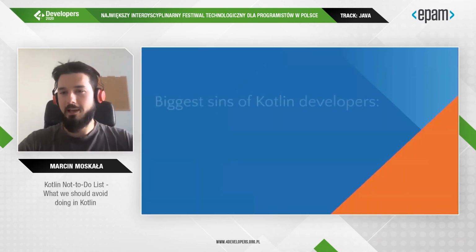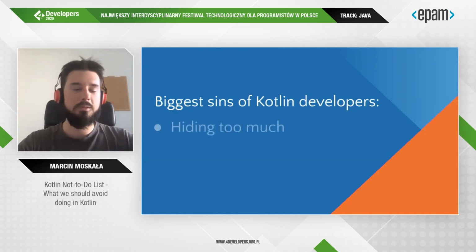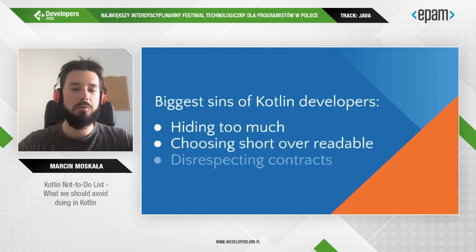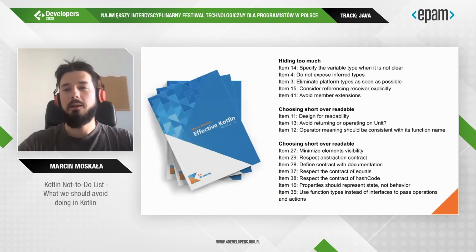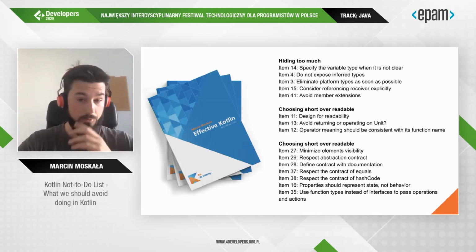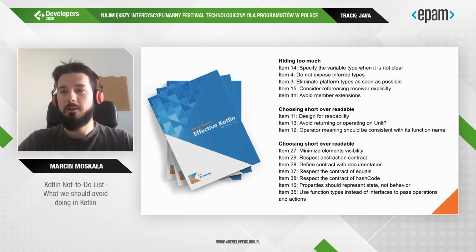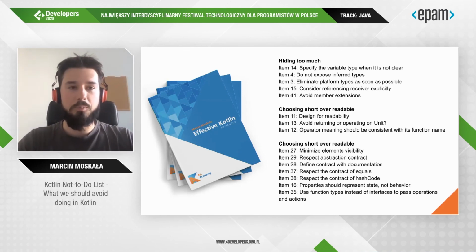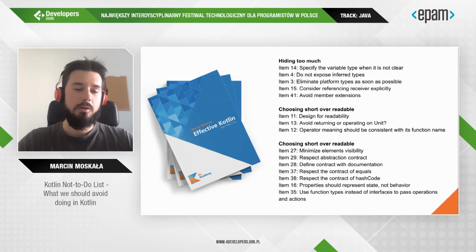Okay, and that's it. The 3 big sins of Kotlin developers are hiding too much, choosing short over readable, and disrespecting contracts. For the reference, here are all the items I used in this presentation, and Effective Kotlin can be found on LeanPub.